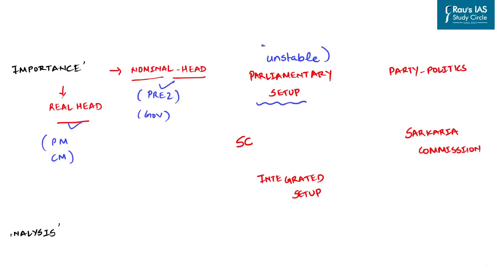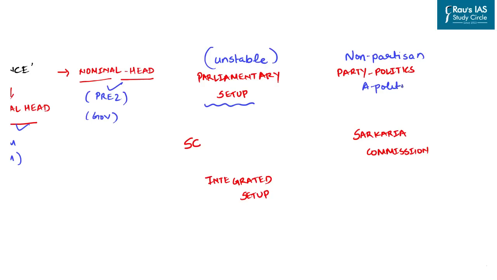To explain further, the importance of the governor lies with the intricacies of the parliamentary setup. The parliamentary setup by nature is unstable, and hence a fixed term is needed for the purpose of continuity in the administration. Secondly, what is needed is a person who is above party politics. That means he or she is non-partisan and apolitical in nature.